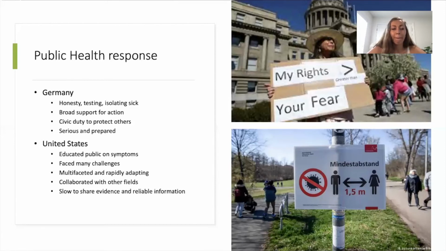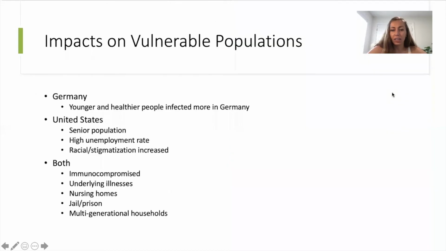And to wrap up, let's look at the impacts on vulnerable populations and the equity of some of the responses. So we're not comparing apples to apples when we're looking at these different countries, because different countries are counting the death rates differently and testing differently. So the high rates of unemployment from recession has been harmful for mental health and physical health of people.